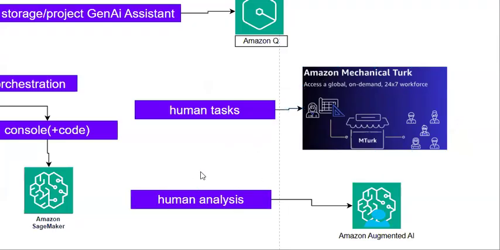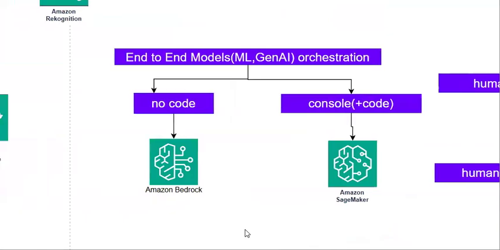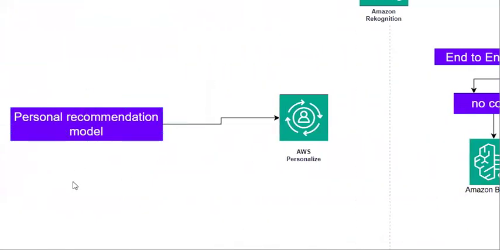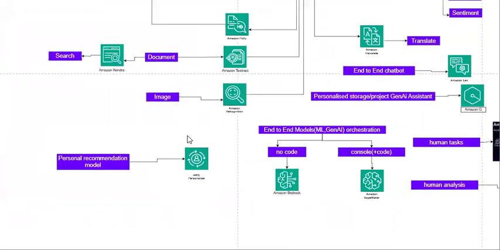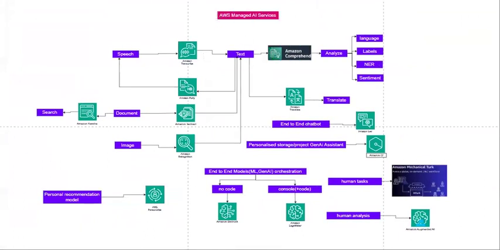Let's say you have a human analysis related task, but you're expecting to have it done by your company employees, or AWS-based employees, or by Mechanical Turk persons. If you are expecting to choose among all of those to perform this task, then you need to choose Amazon Augmented AI. And at last, for a personalized recommendation system, you can use Amazon Personalize. So this is all about AWS managed AI services.